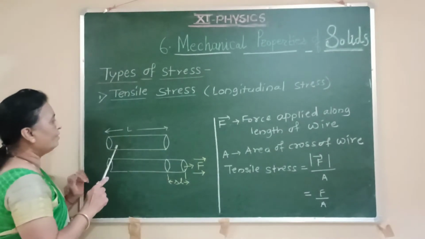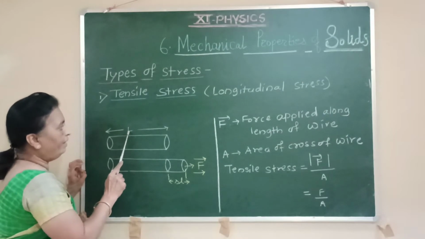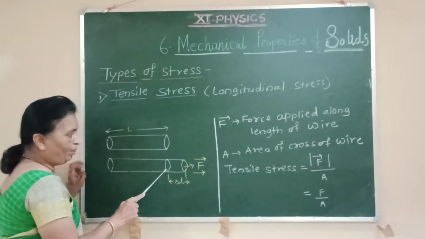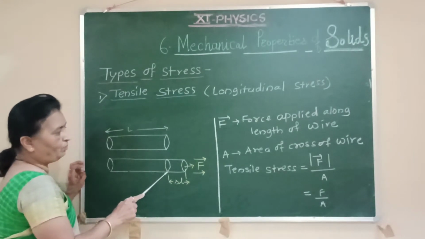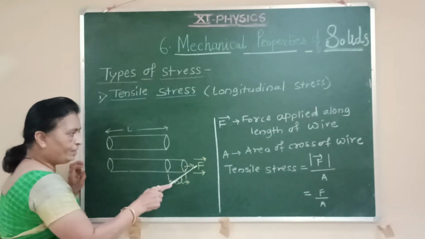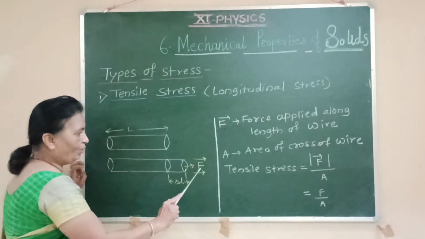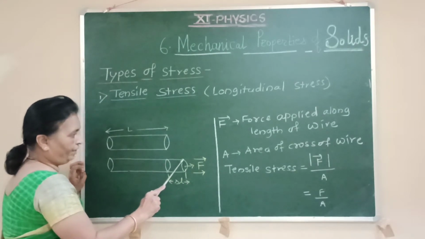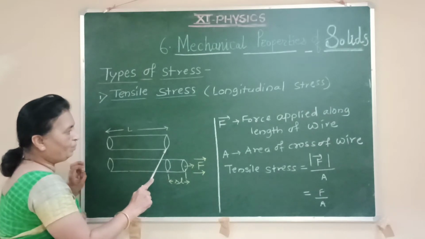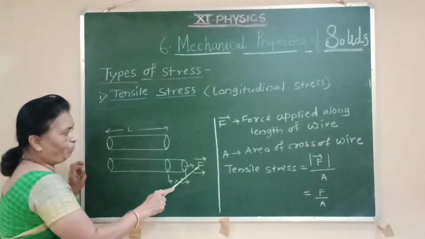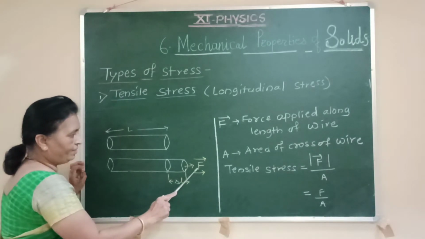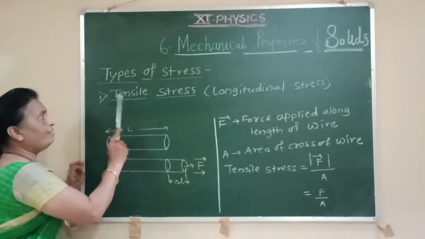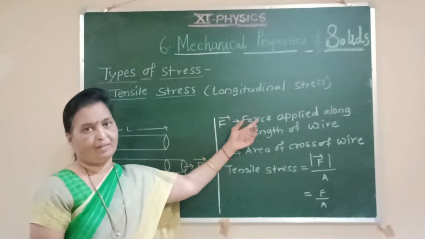For example, suppose here there is one wire whose original length is L. If the force F is applied perpendicular to the area of cross section of the wire, then because of this force the wire gets elongated, the wire gets extended, means there is a change in length of that wire. Initial length of wire is up to this. Because of this application of force, the length of wire changes. So we can say the stress which is associated with this wire, that is the tensile stress or longitudinal stress.